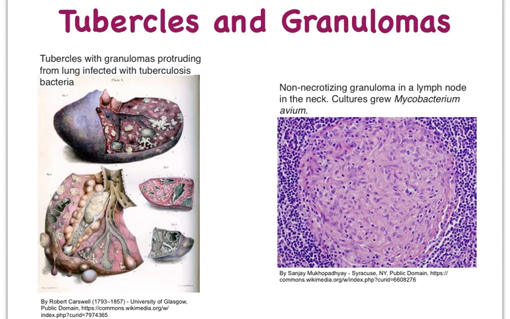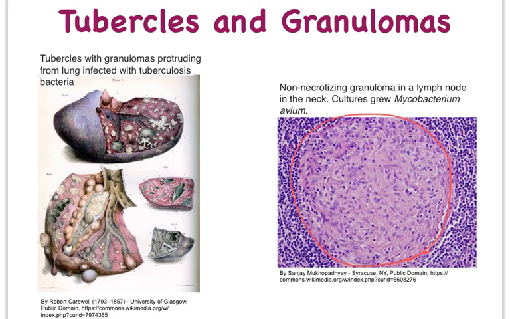So here we see a typical, what we call a granuloma in a lymph node. We'll learn on the next slide exactly what makes up a granuloma, but this is how primarily macrophages isolate the foreign matter, whether it's a pathogen or a foreign particle.